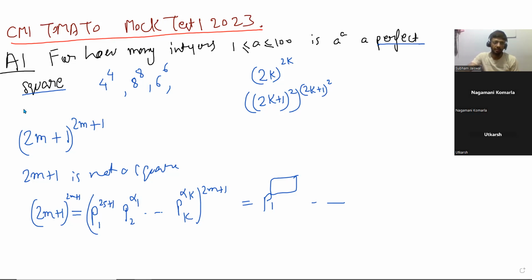Sir, isn't the answer all even numbers between 1 and 100? There are more things as well. 1 to the power 1 is there, and more like that. Yes, these numbers will also work. Any odd perfect square also works. You can see that, right?